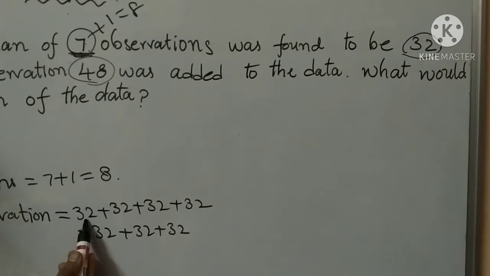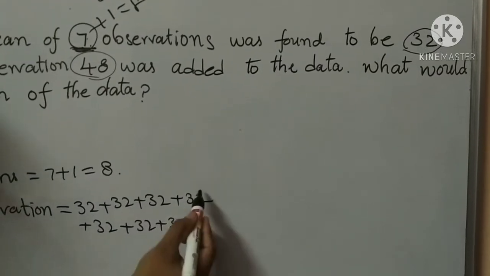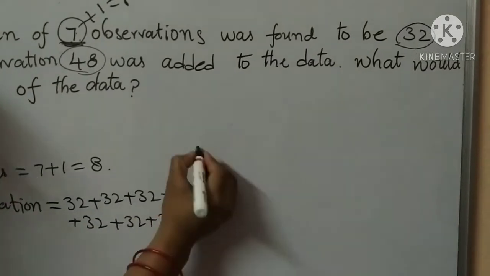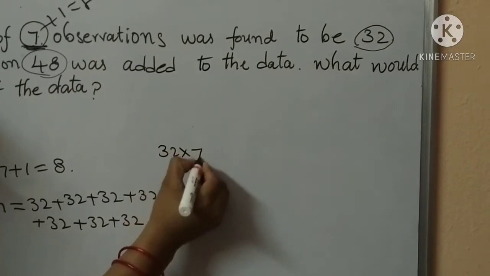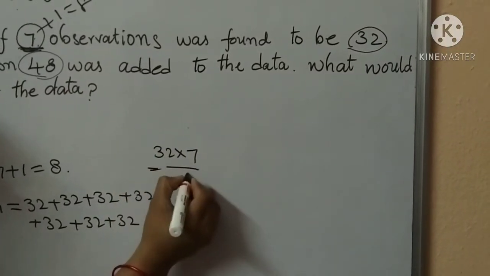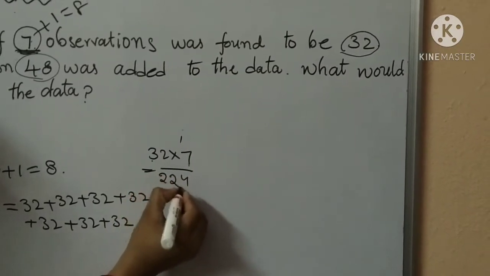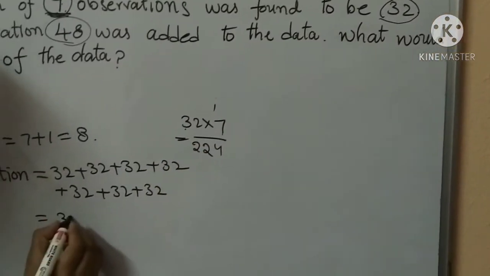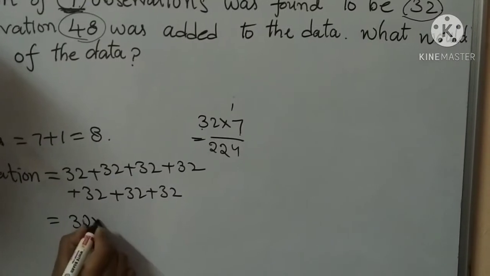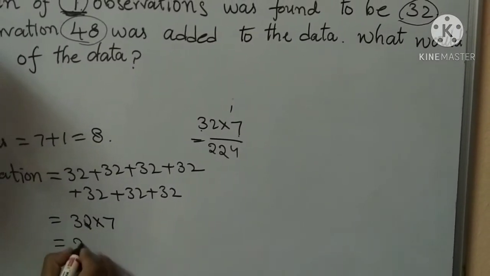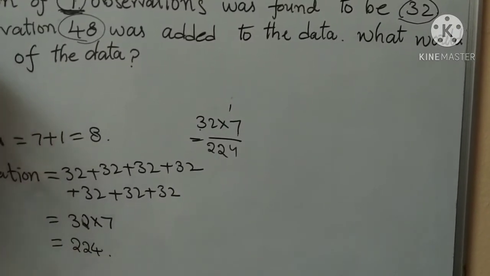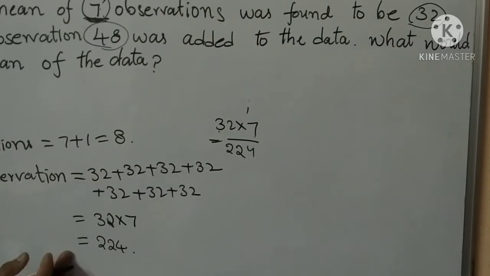All the 32s are there 7 times, so we write 32 into 7. 7 2s are 14, 7 3s are 21 plus 1, 22. So 32 into 7 is equal to 224. It is the sum of the original observations.